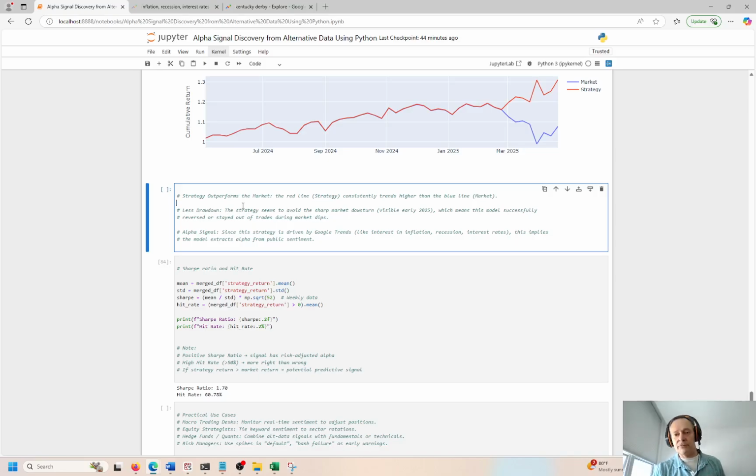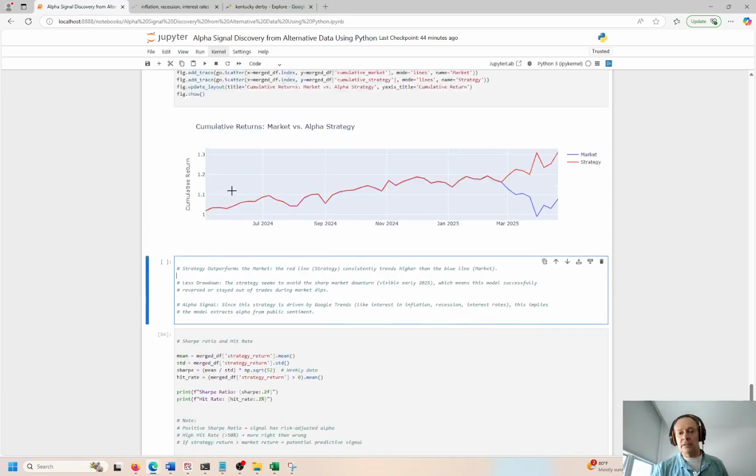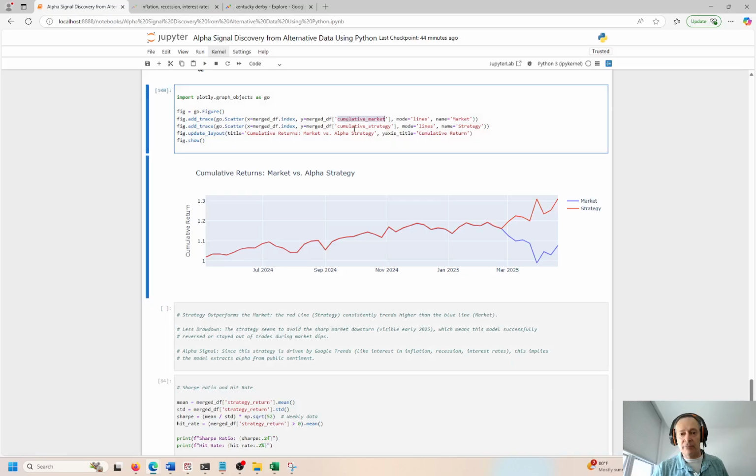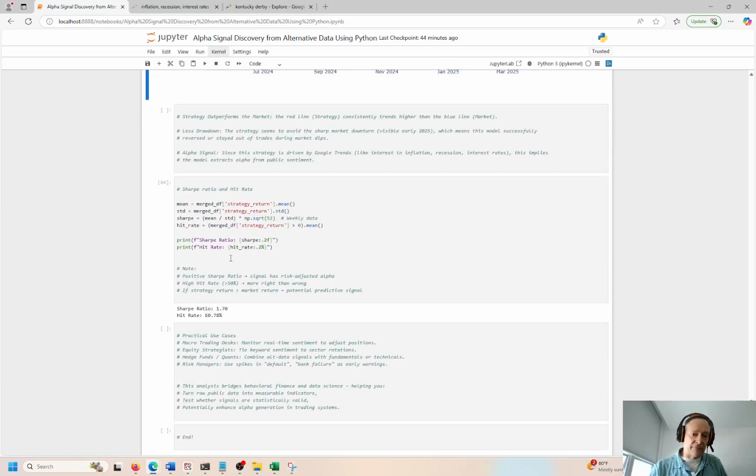So there's less drawdown for the strat. You can see that. It's pretty obvious. And this is a positive alpha signal, since the strategy is driven by the Google trends that we saw before, right? Inflation, interest rates, and recession. If you see a lot of these counts coming up, this is a good indication that we can utilize this strategy, looking at cumulative market returns and cumulative strategy, and generate a profit from that.